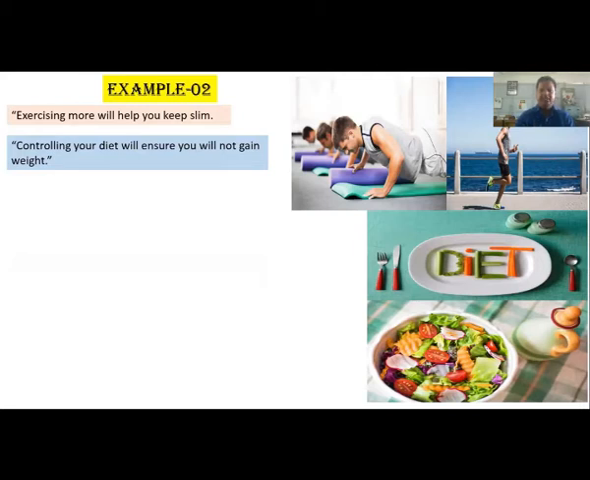We have to connect these two sentences using words or phrases that will function as sentence connectors, and certainly we will use the sentence connector at the beginning of the second sentence. So, exercising more will help you keep slim. Controlling your diet will ensure you will not gain weight. So both the sentences are expressing similar ideas.